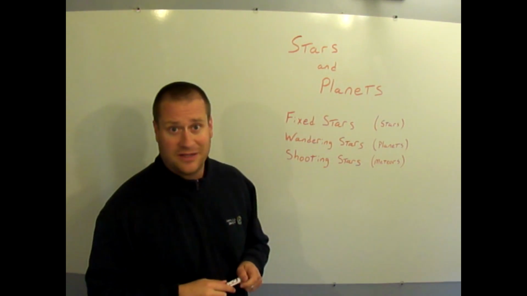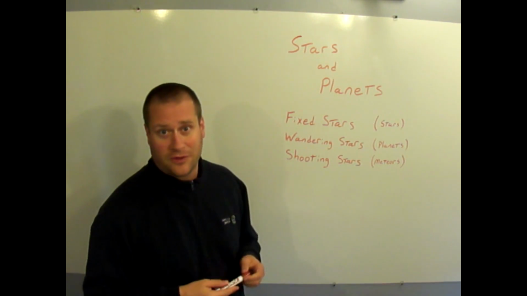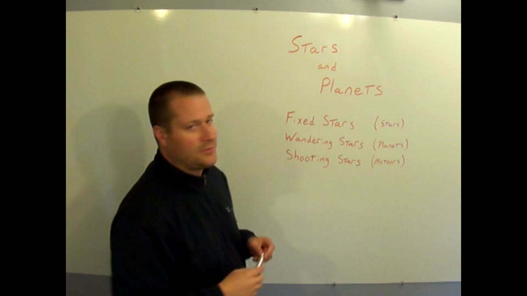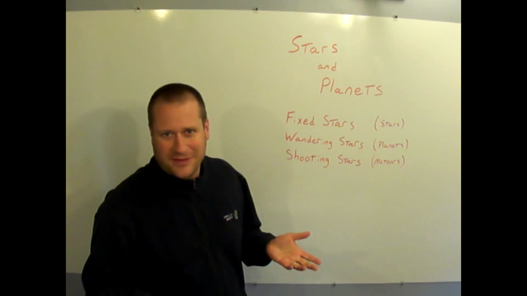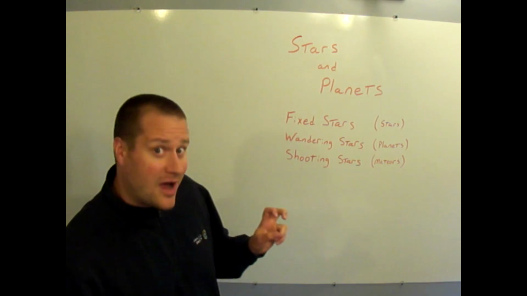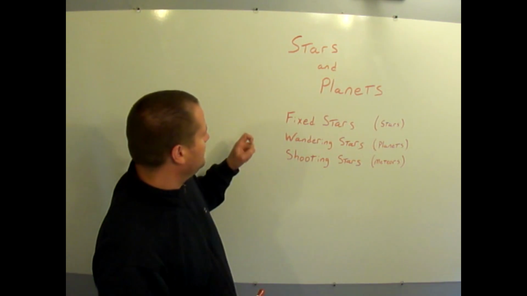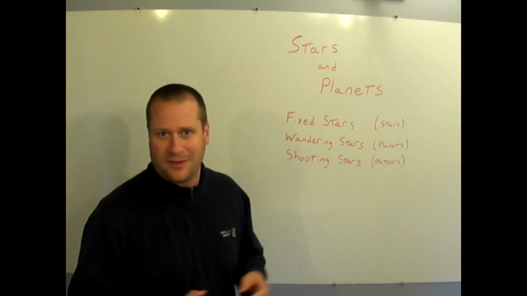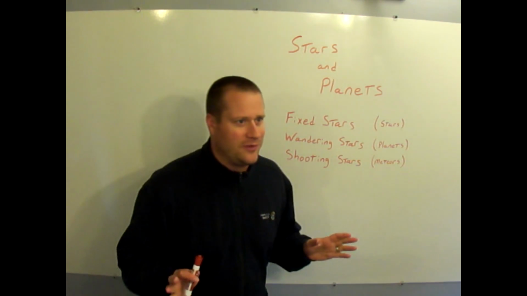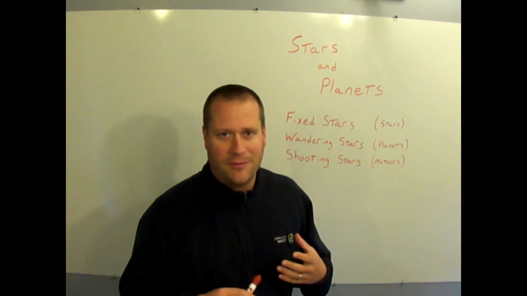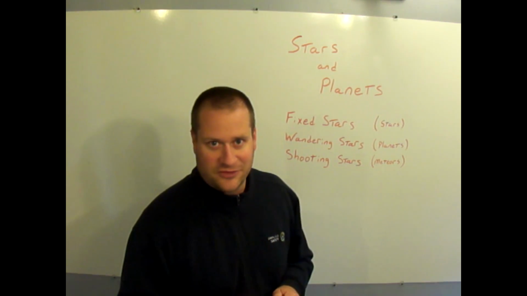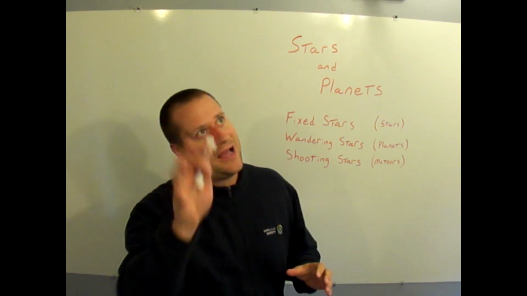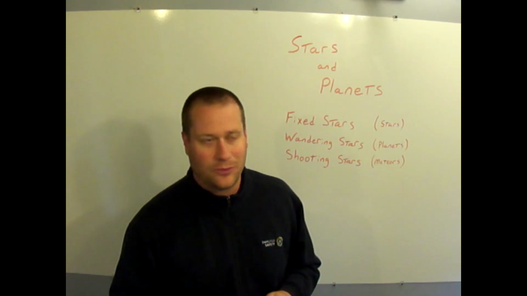This next segment is going to start us off into talking about our own solar system, stars and planets. Let's talk about three different types of things that are called stars. There's fixed stars, wandering stars, and shooting stars, and they each represent something different. So go back with me for a second and imagine that before man knew what we know today about astronomy, they were observing the skies and watching it to discover and see how it worked.